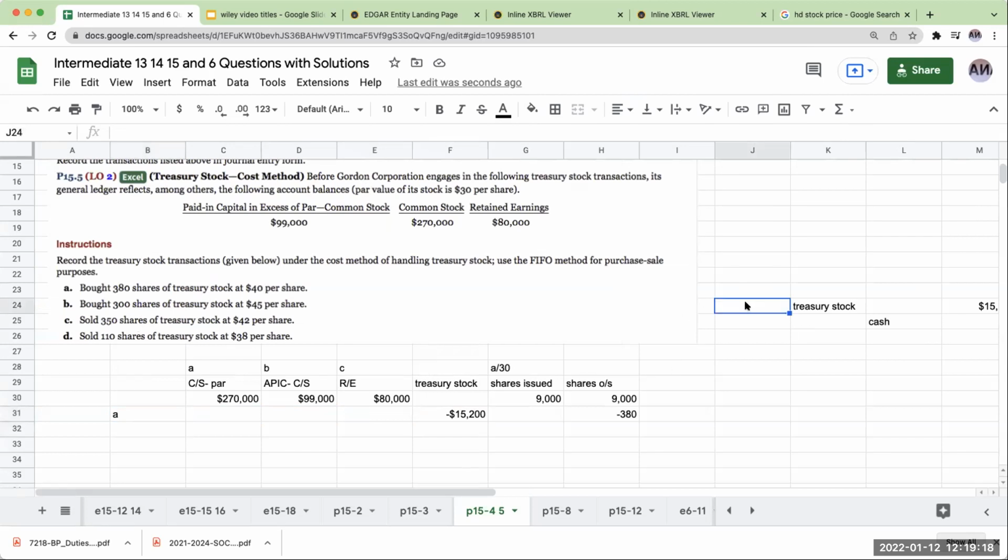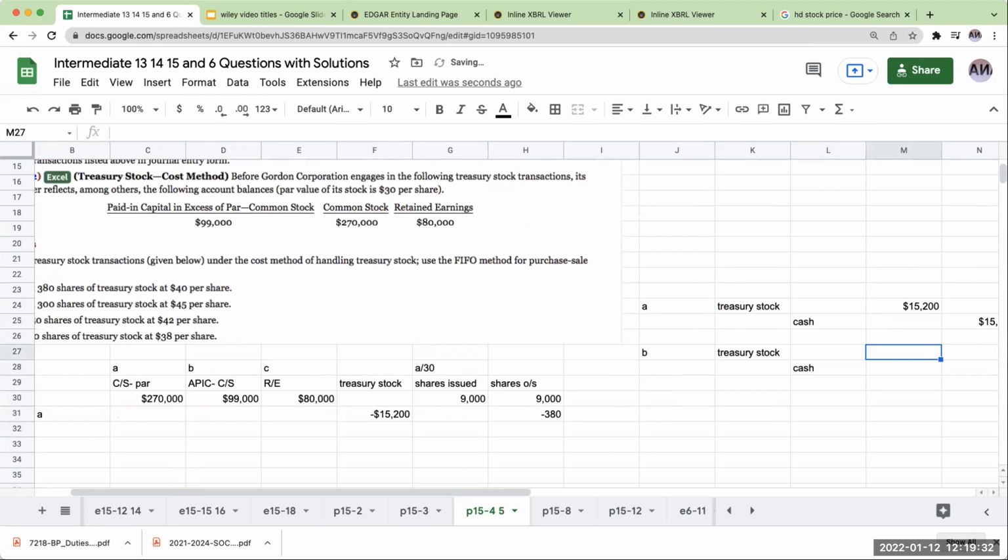Okay, let's go ahead and go to letter B. Next one, I bought 300 shares of treasury stock at $45 per share. So over here, treasury stock, cash. This is going to be 300 times 45.